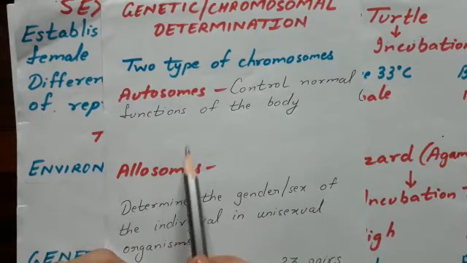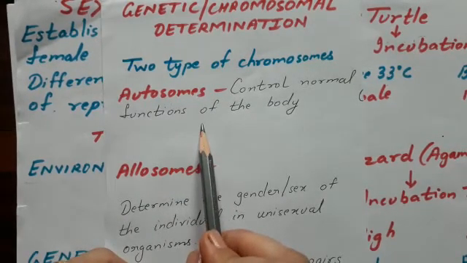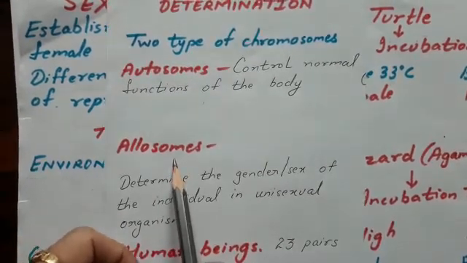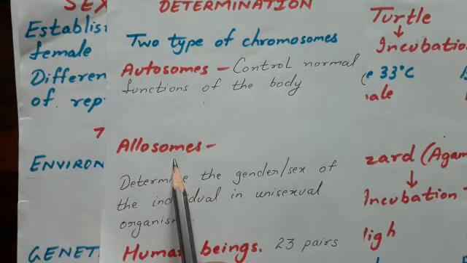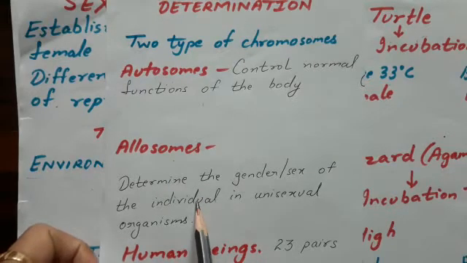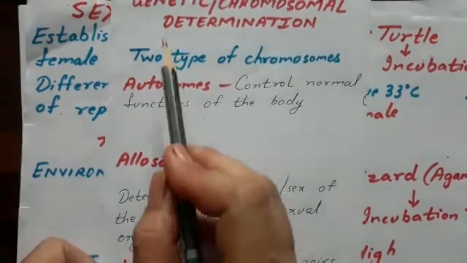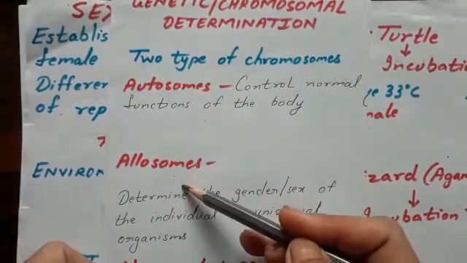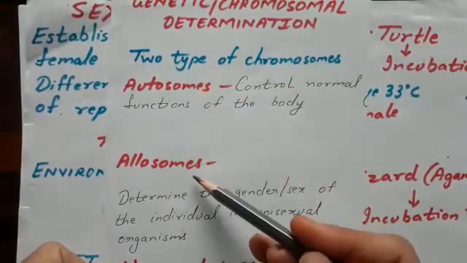Autosomes are those chromosomes which control normal functions of the body other than the determination of gender. And allosomes are sex chromosomes which determine the gender of the individual in unisexual organisms. So those organisms where we have genetic determination have two types of chromosomes, autosomes and allosomes.